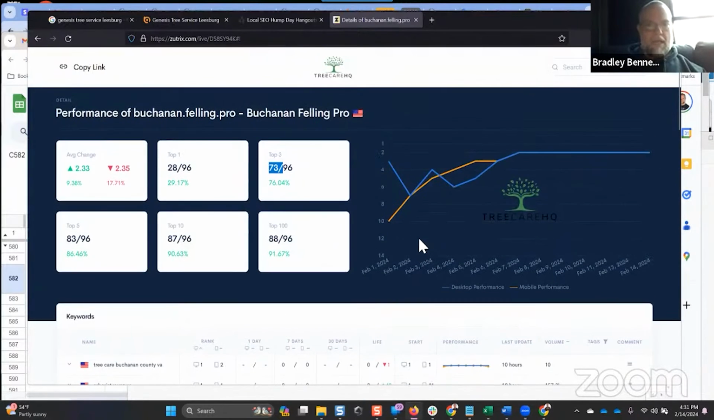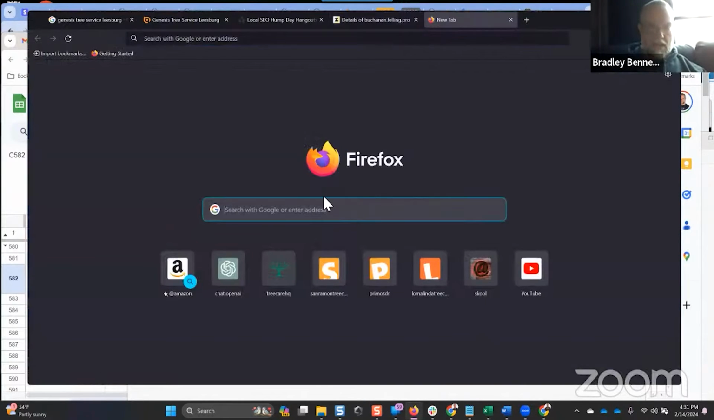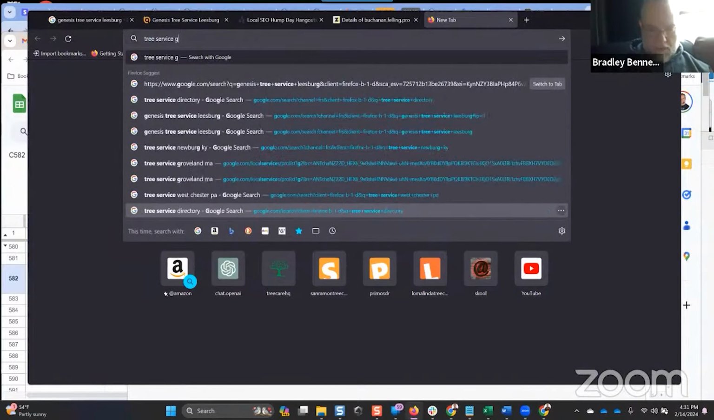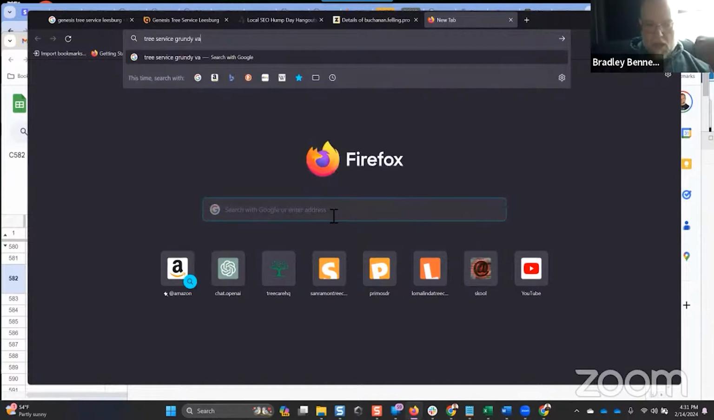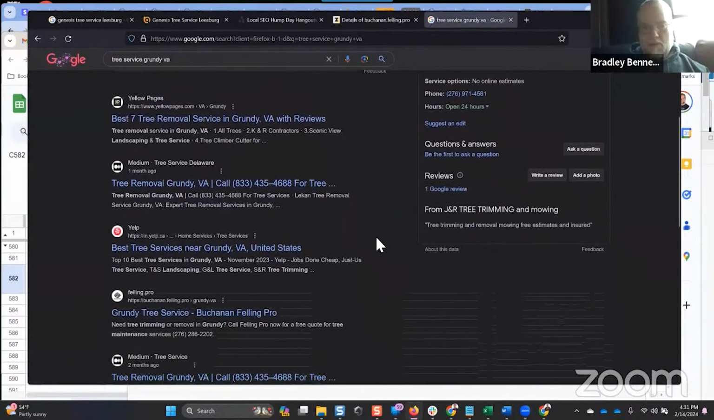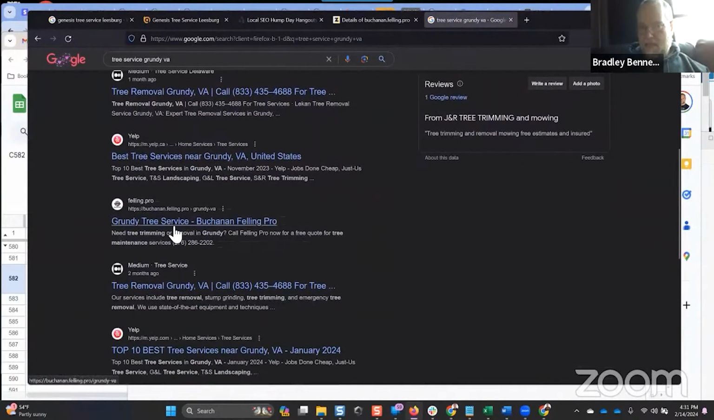So for example, I'm actually in this area, so this is going to be a local search query. If I search for keywords like tree service, let's go with Grundy, because Grundy is the primary city in this area, which again is not a very competitive area. But here's that site, guys. This site may be 5 weeks old with no links. Go look at it if you don't believe me.